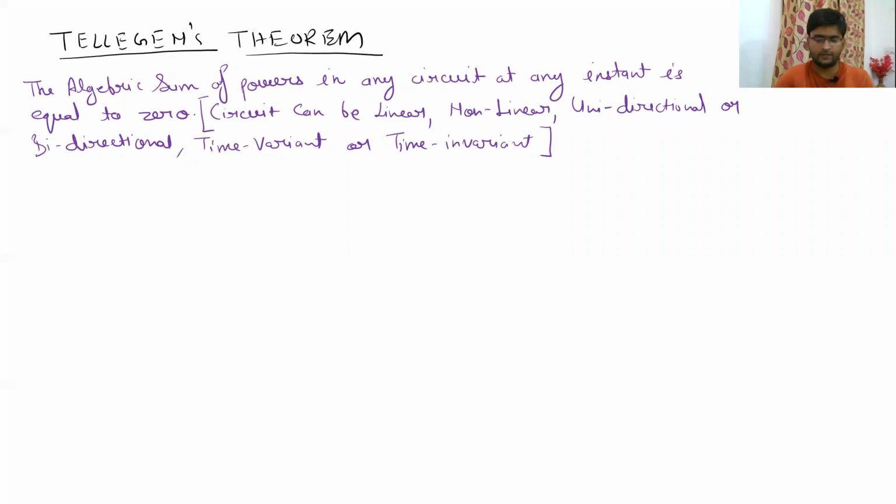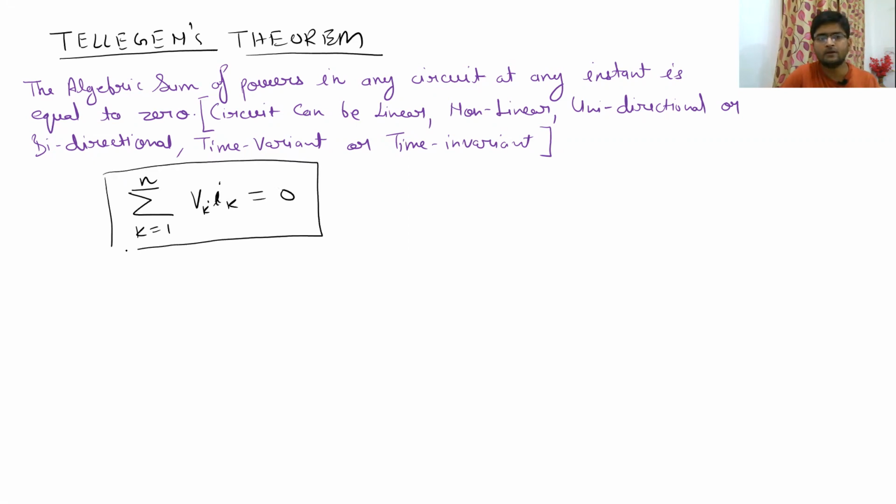So in mathematical form, we can say that if a circuit is having n elements, the summation of all the powers, power being nothing but voltage multiplied by current, so let me call it Vk multiplied by Ik, should be equal to 0.